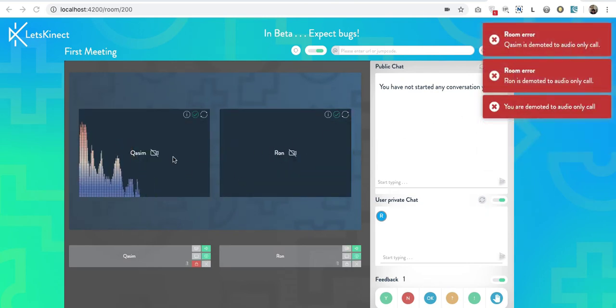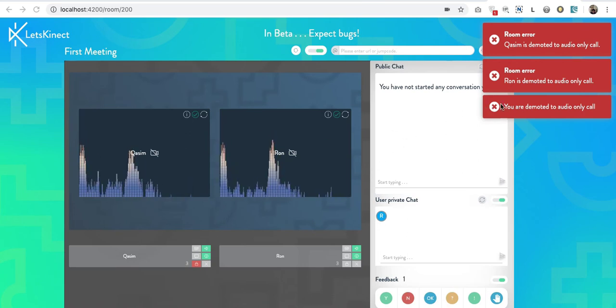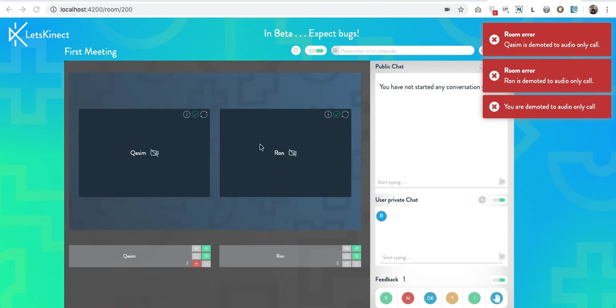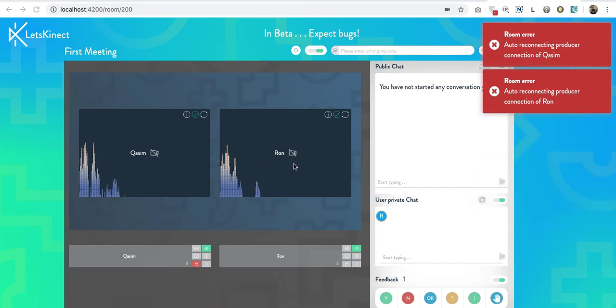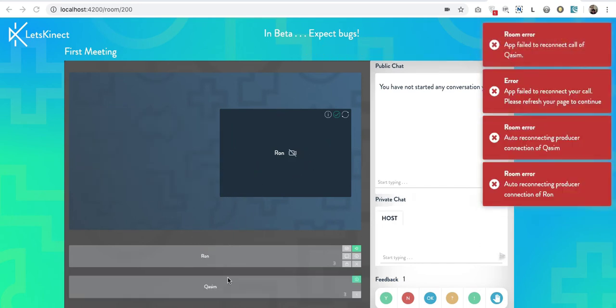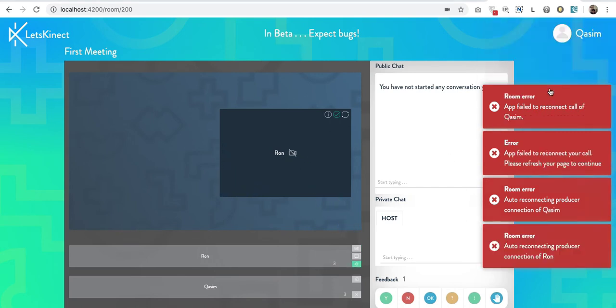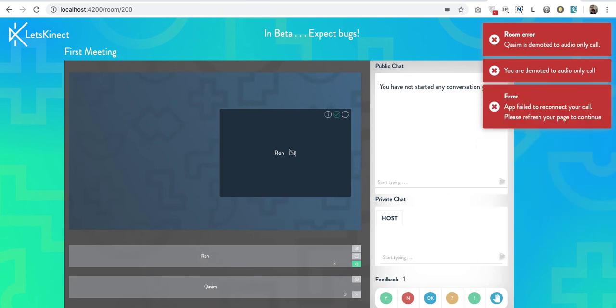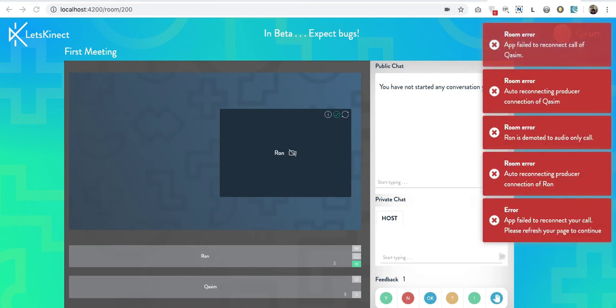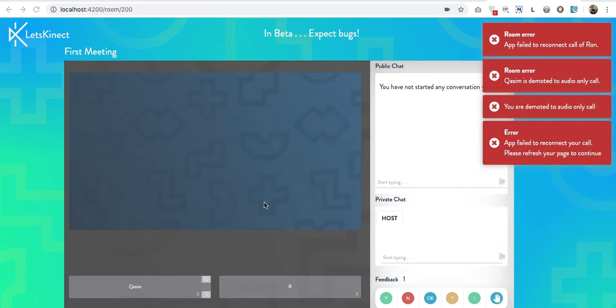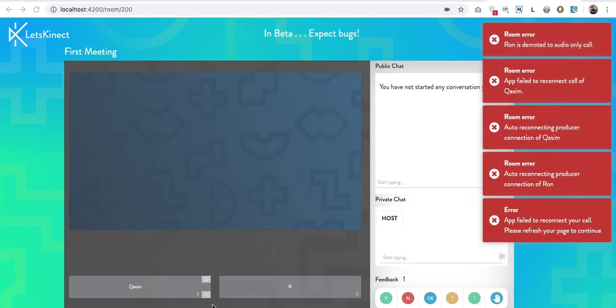So I am simultaneously dropping the connection for two users. They are in audio only mode at this time because of the connection drops, and now the user is deactivated. After a few more attempts to connect, both of the users are deactivated.